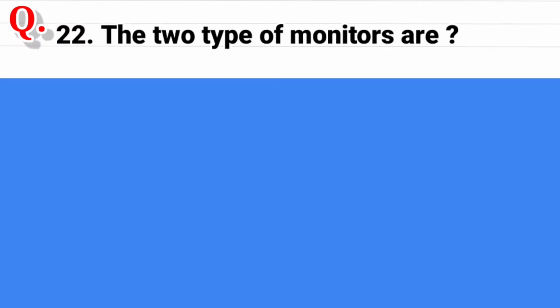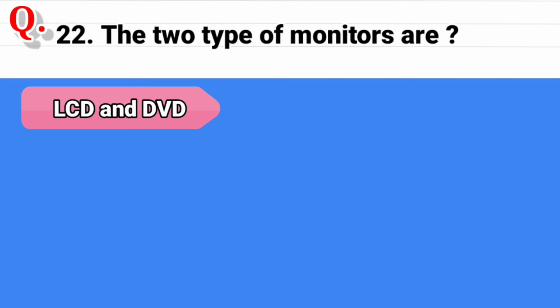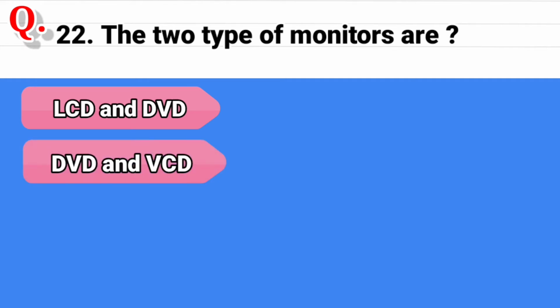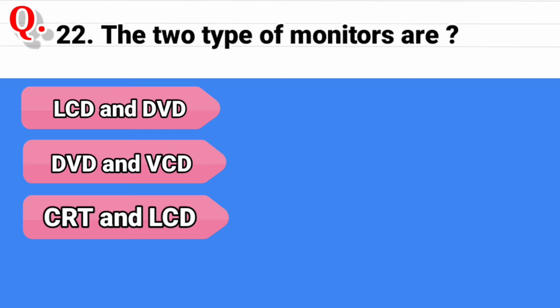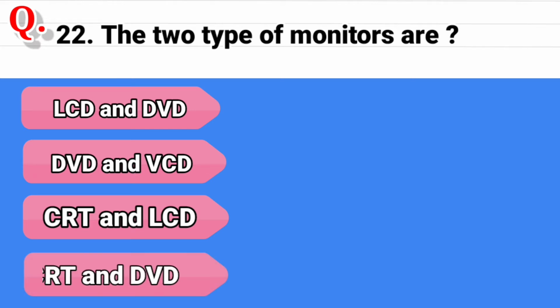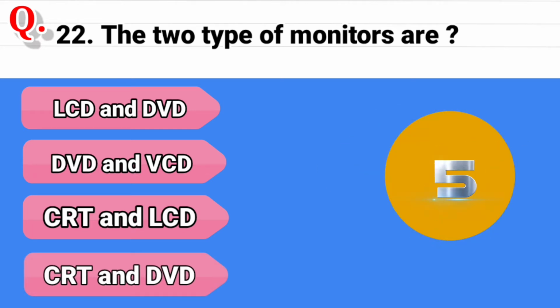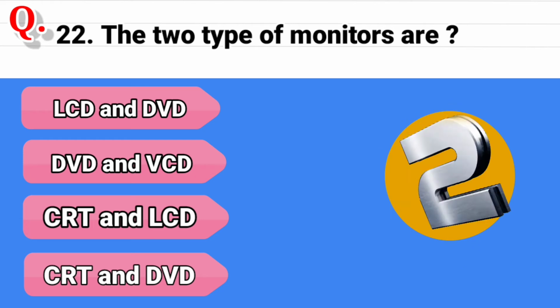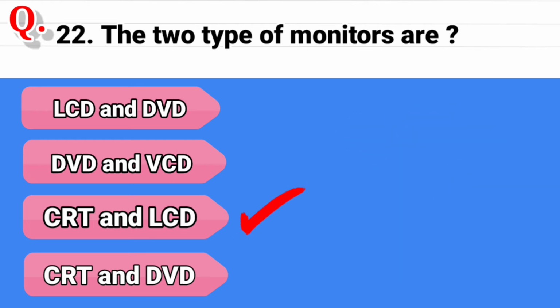Question 22. The two types of monitors are, and the options are first option is LCD and DVD. Second option is DVD and VCD. Third option is CRT and LCD. And the last option is CRT and DVD. And the correct answer is CRT and LCD.